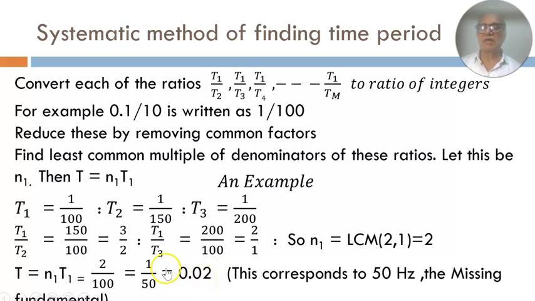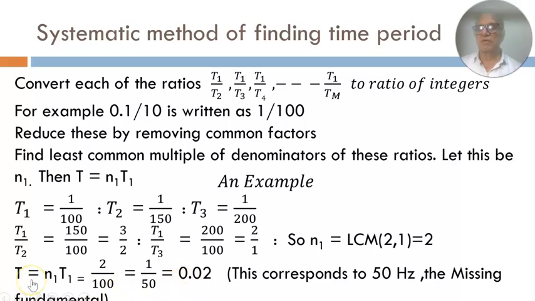Incidentally, note that we have been talking about the time periods of the periodic signals, but we all know that the frequencies of these periodic signals are reciprocal of their time periods. So for example, the first signal is 100 Hertz, the second is 150, and the third is 200 Hertz.